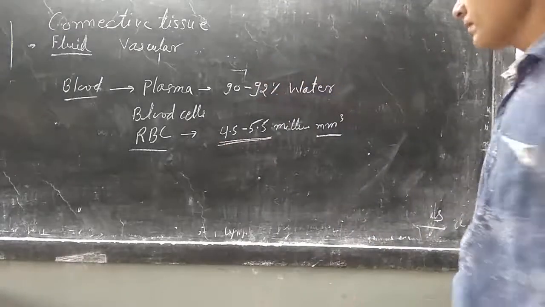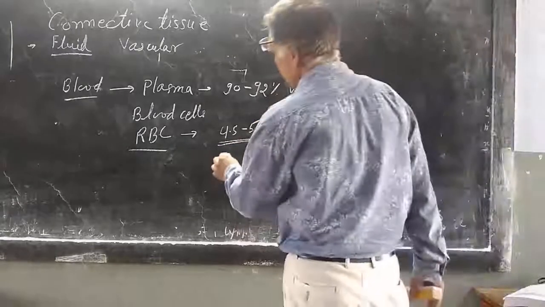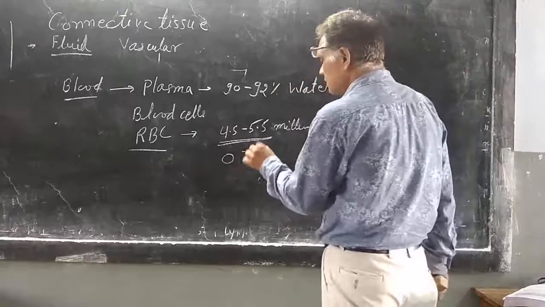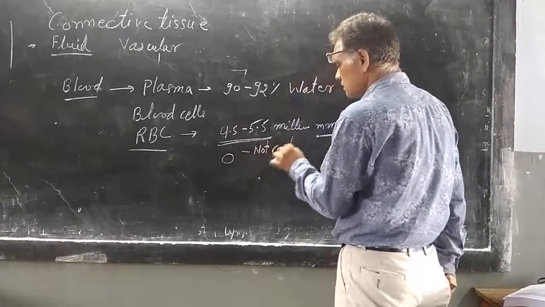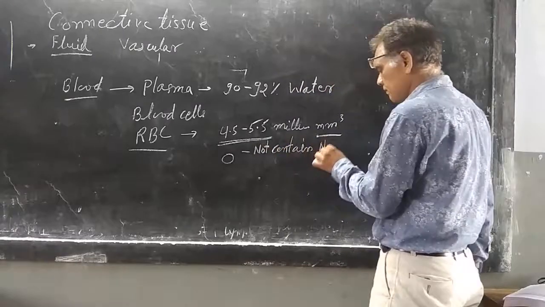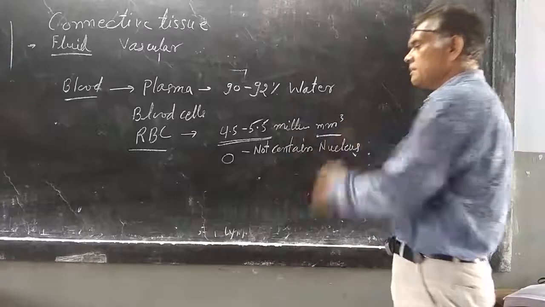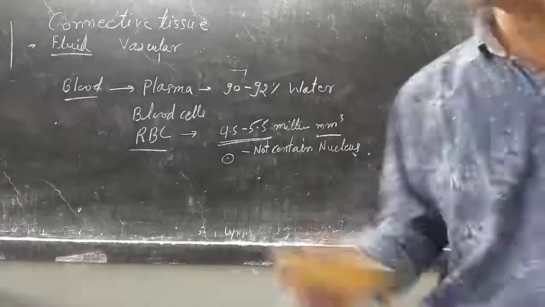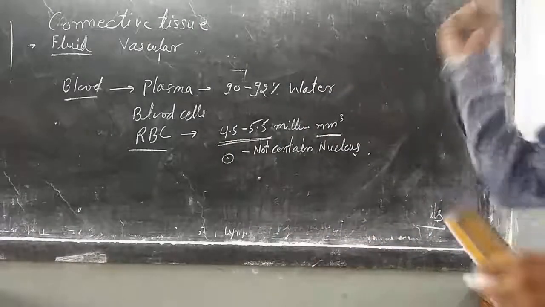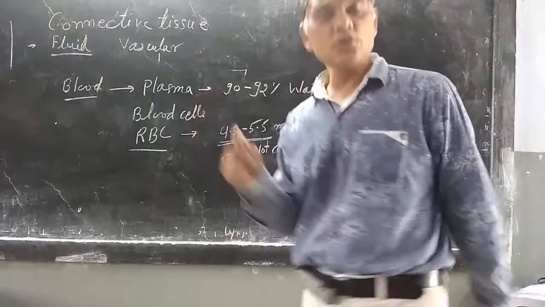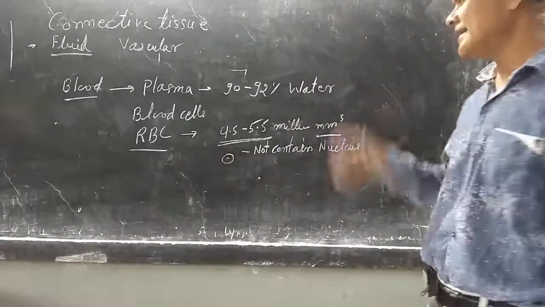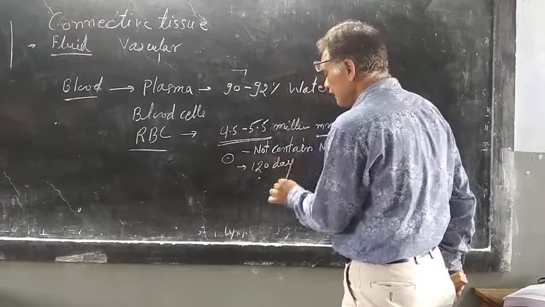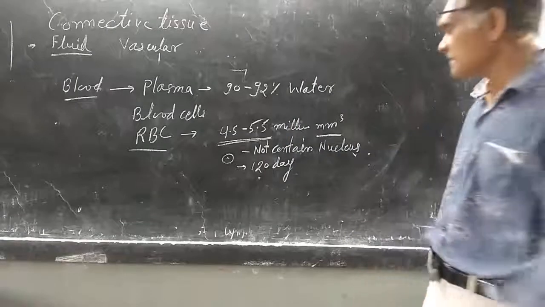RBC is a circular, biconcave structure which does not contain a nucleus. In human beings, it is one of the living cells that does not contain a nucleus, and its lifespan is about 120 days.